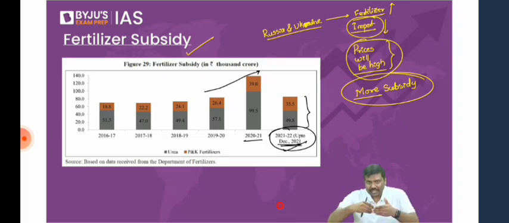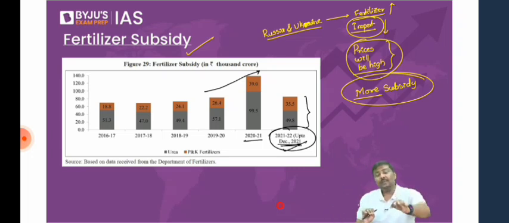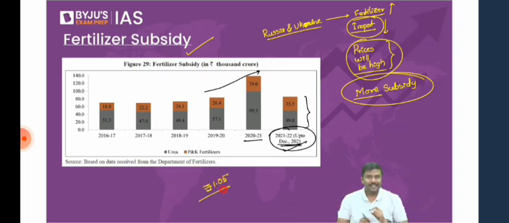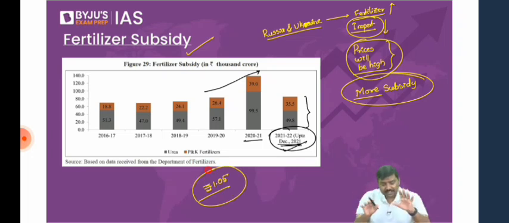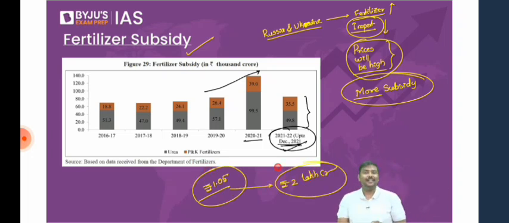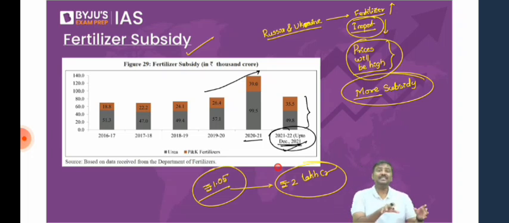Just to give you the basic idea of what has actually happened, in the budget, Government of India had announced 1.05 lakh crore rupees worth of fertilizer subsidy. And now it is almost guaranteed, we expect it to be more than 2 lakh crore rupees, almost doubled. Don't you think it will put a lot of pressure on the revenue expenditure, revenue deficit, fiscal deficit? That's a basic idea. Please remember this.